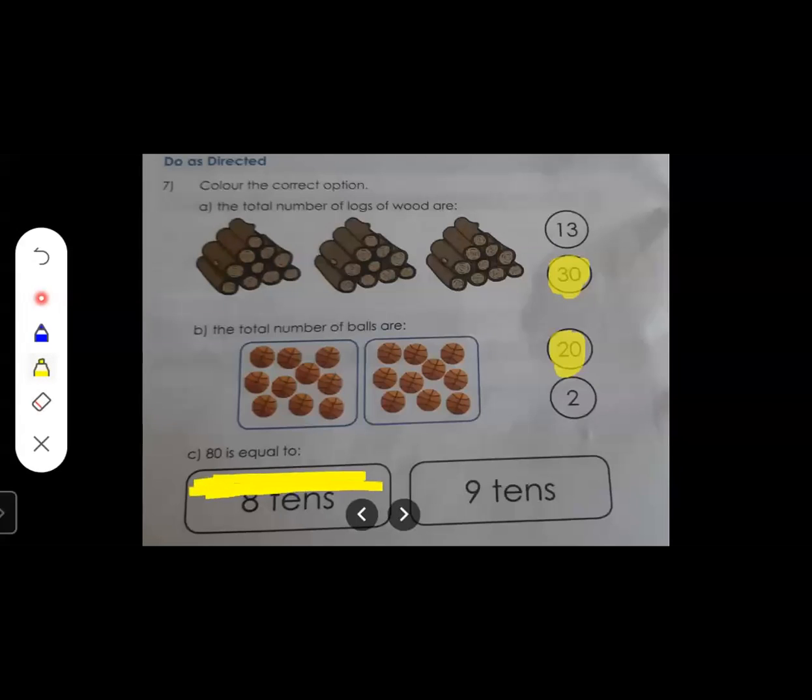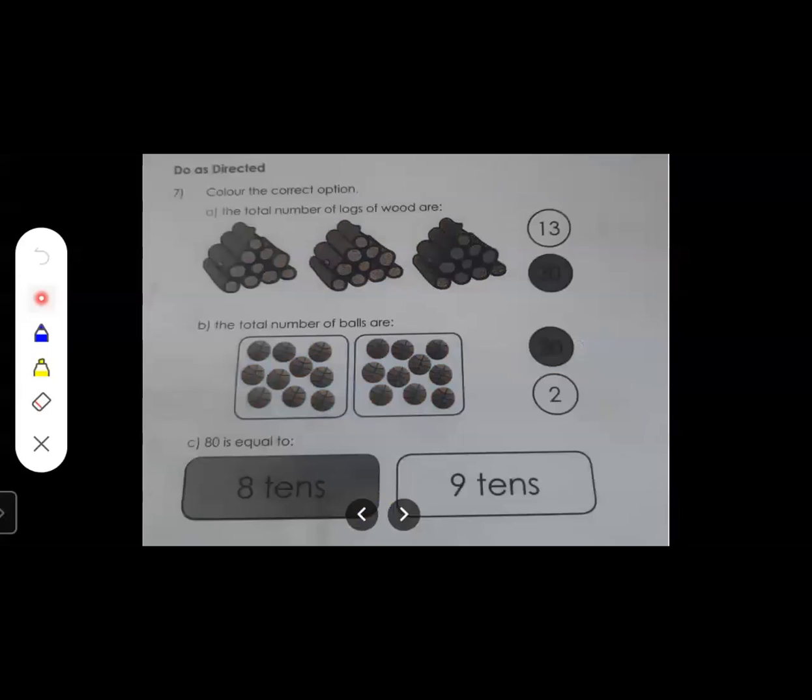So we are going to color for this box. Okay. So the correct answer is 8 tens. Okay. So see over here, 30 logs. So here it is colored for 30. 20 balls, so it is colored for 20, and over here it is 8 tens. 80 is equal to 8 tens, so it is colored for 8 tens.